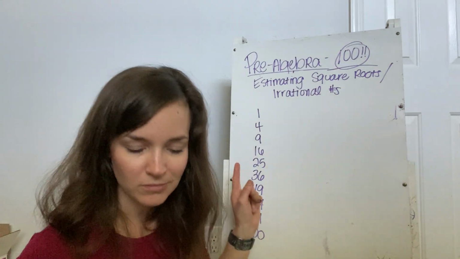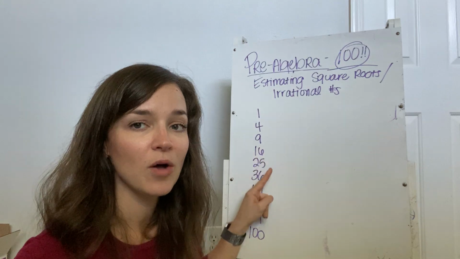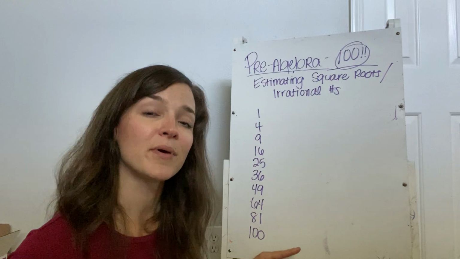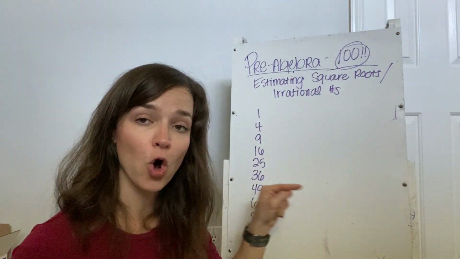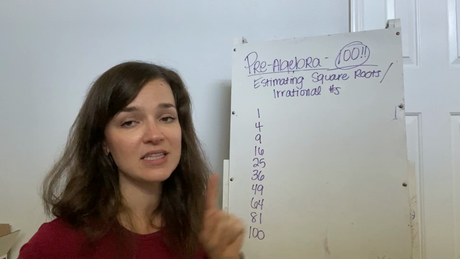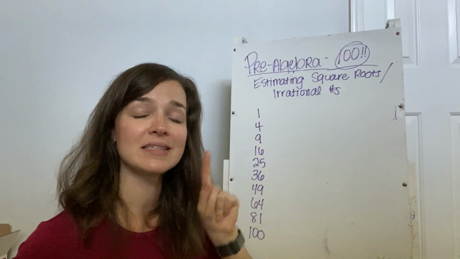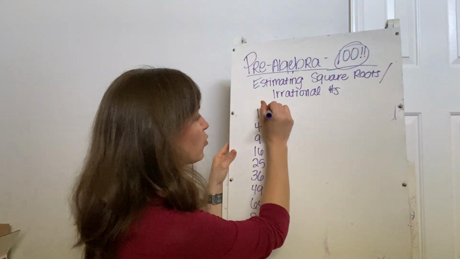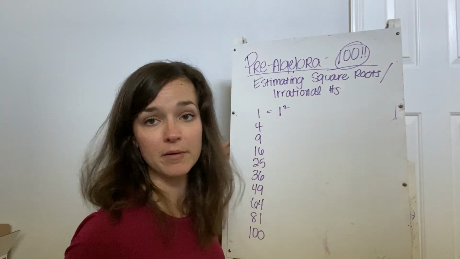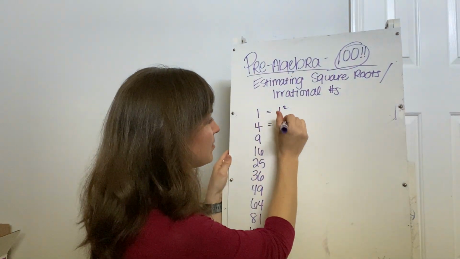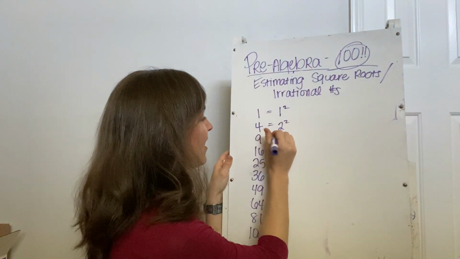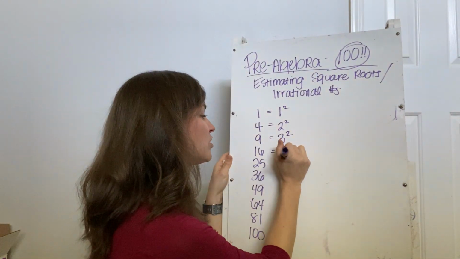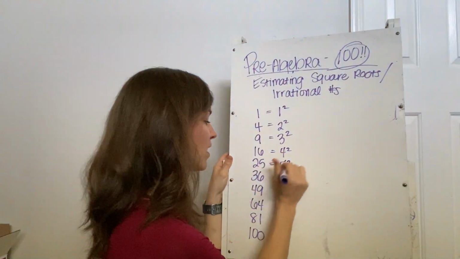Okay, so these numbers are what we call perfect squares. Why do we call them perfect squares? Because each of these numbers has a square root that is a whole number. So remember, that means that there is a whole number that can multiply by itself to give me this number, okay? So for 1, it's 1, because 1 squared is 1. For 4, it's 2, because 2 squared is 4. 9, it's 3, because 3 squared is 9. Hopefully you're seeing a pattern. 16 is 4 squared. 25 is 5 squared, and so on.